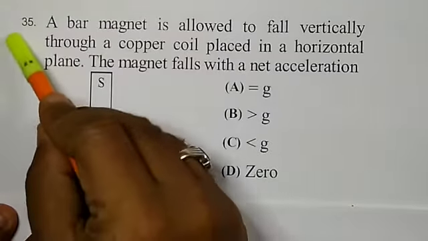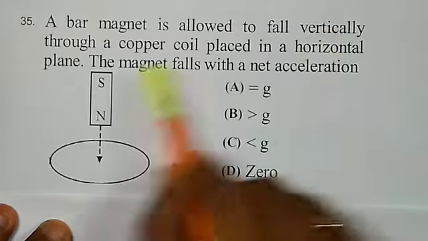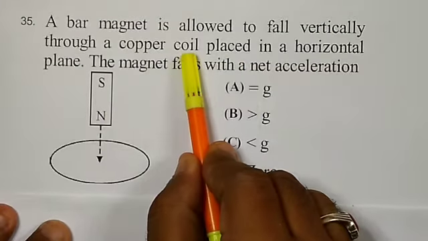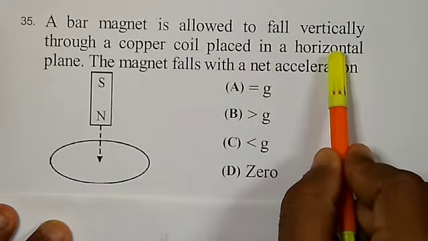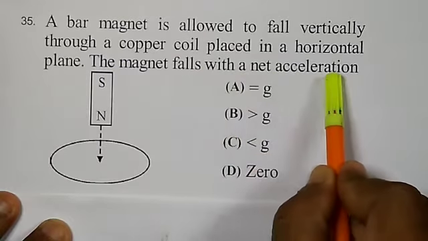Now question number 35. A bar magnet is allowed to fall vertically through a copper coil placed in a horizontal plane. The magnet falls with a net acceleration.